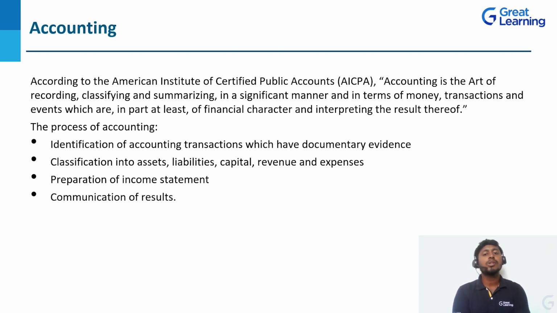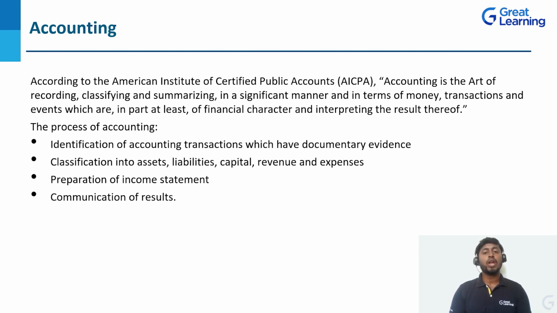Next, the process of accounting. What is the process of accounting? The first step is identification of accounting transactions which have documentary evidence. Whatever transaction or activity we are going to record in the bookkeeping, for all of them we need to give the appropriate documents or proof.